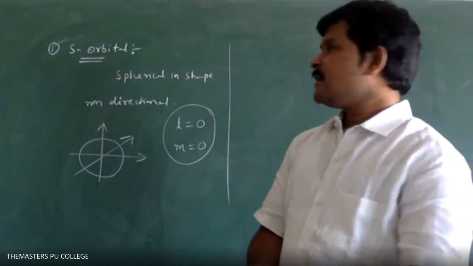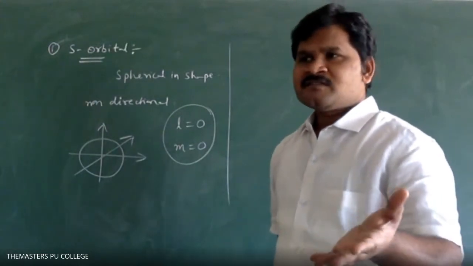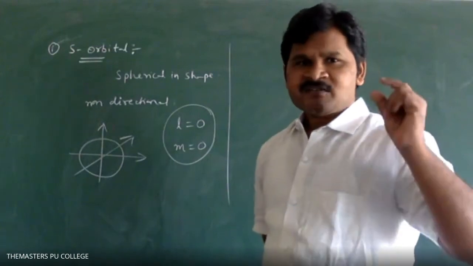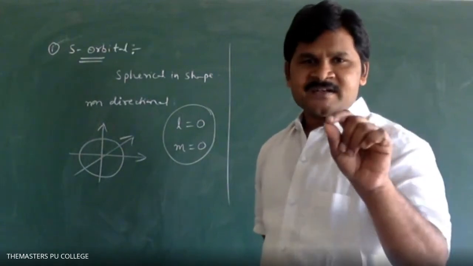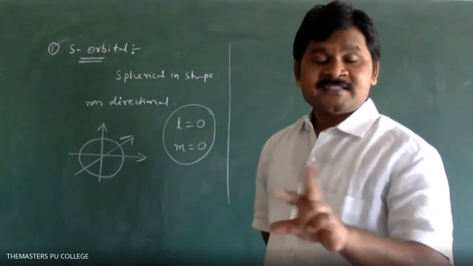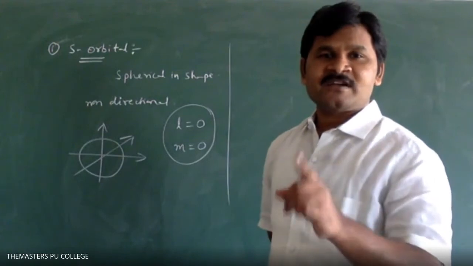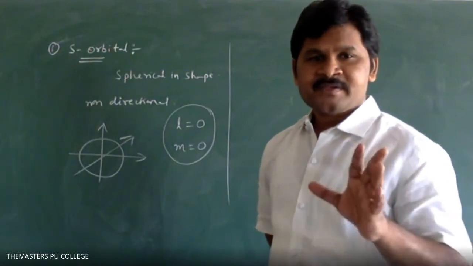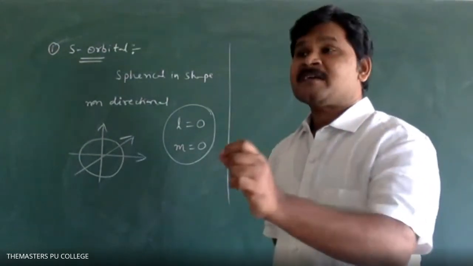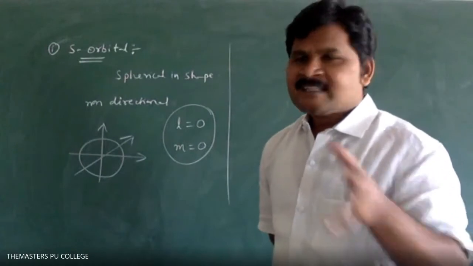Next, another important point. Generally, we will use 1s, 2s, 3s, 4s. What does that 1 in 1s indicate? What does the 2 indicate? What does the 3 in 3s indicate? What does the 4 in 4s indicate? The number indicates the shell in which the s orbital is present. Say for example, the s orbital is present in the third shell.